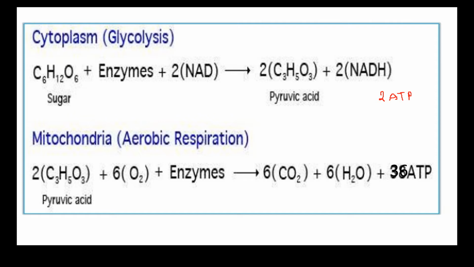This glycolysis occurs outside the mitochondria, producing two molecules of ATP, and in the mitochondria, in the presence of oxygen, this pyruvic acid is in turn broken down into carbon dioxide and water, producing 36 molecules of ATP. In total, the 36 and the 2 molecules of ATP from glycolysis outside the mitochondria produce 38 molecules of ATP.